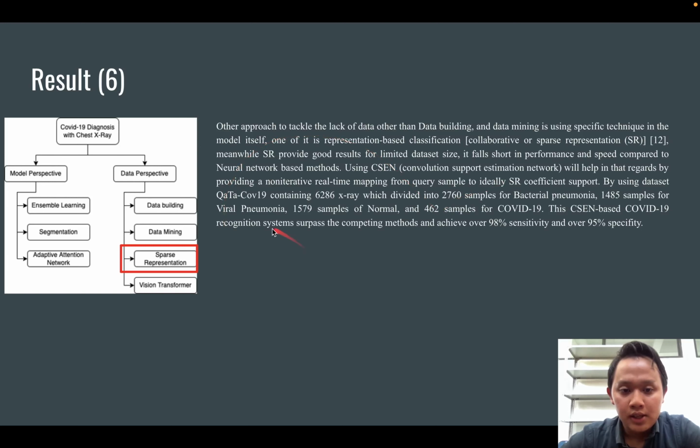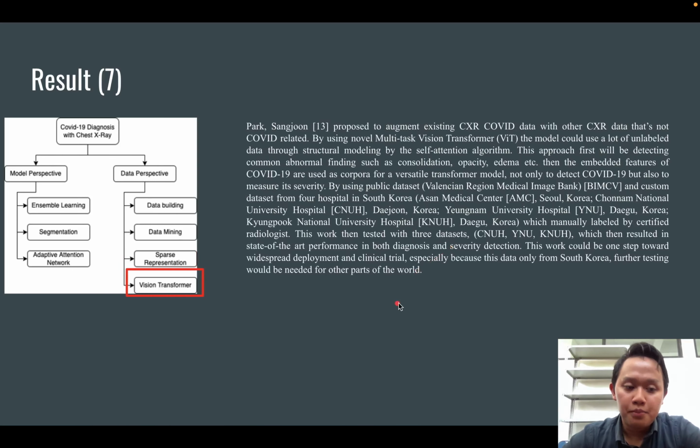With this, using the CATA-CoV-19 dataset, it reached 98% sensitivity and 95% specificity. And the other part is Vision Transformer. This one is really exciting because it teaches the model with common CXR pictures, and then from that we teach the model how to differentiate between COVID or not.